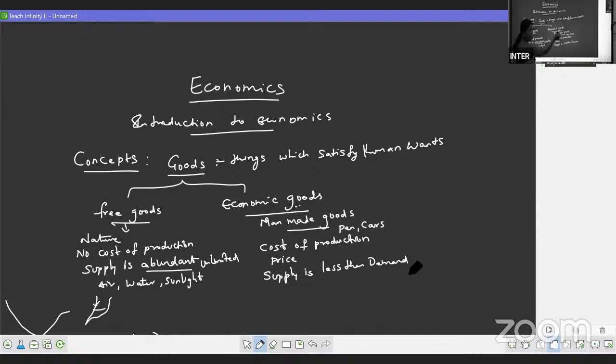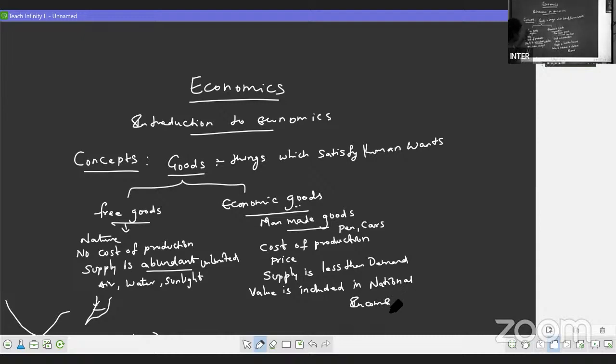That is the reason price exists for the products. So we can say economic goods are man-made goods. They have cost of production. Price is there for the product. Supply is less than demand. And the value is included in national income. These economic goods values are included in national income. So this is about our free goods and economic goods.